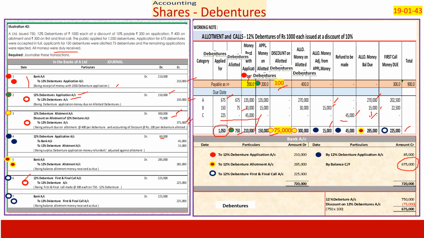525 plus 225 is 7,50,000. This is what we have got here as 7,50,000. Then we have got one entry which talks of discount account 75,000 to debenture, means negative against debenture 75,000. Total is 6,75,000, which is the matching figure of the ledger account. This journalizes the transactions.